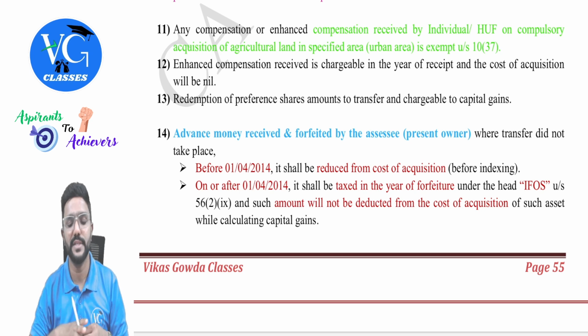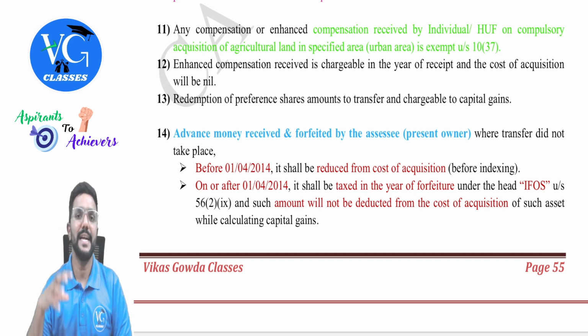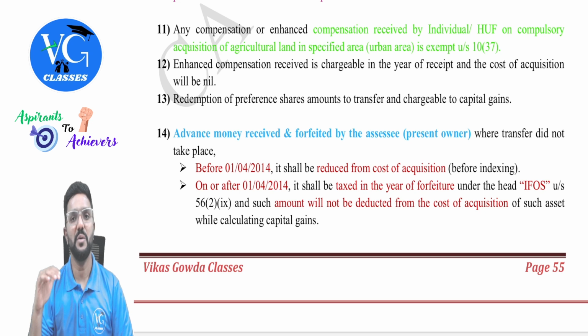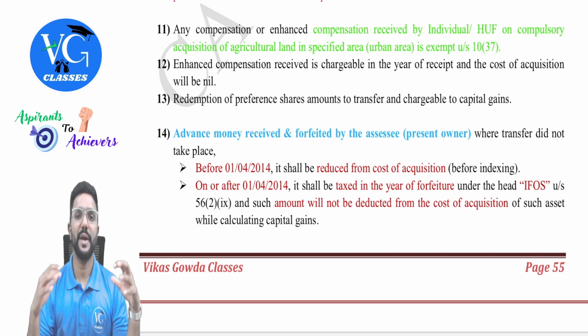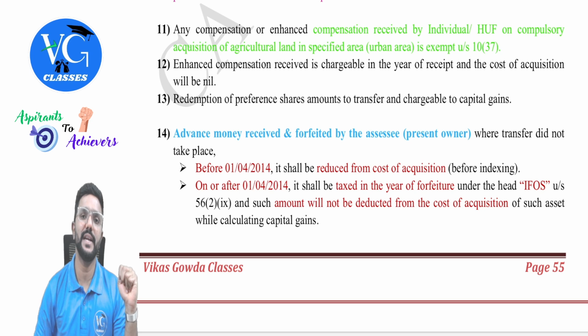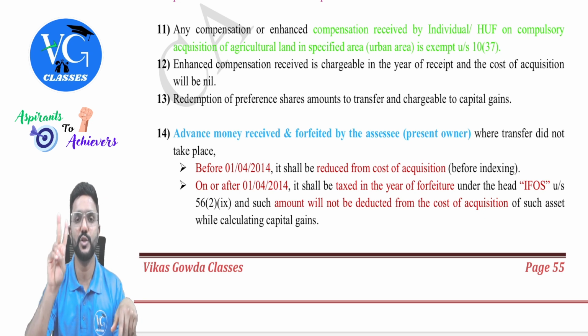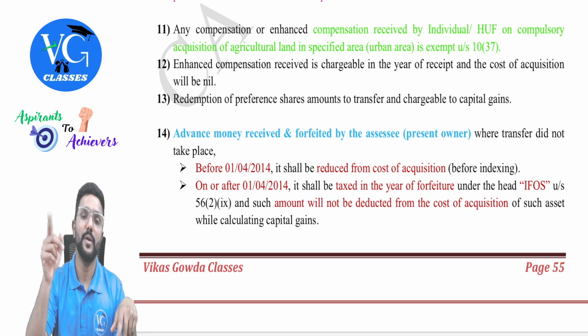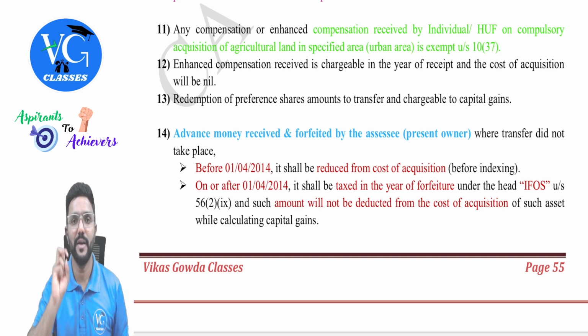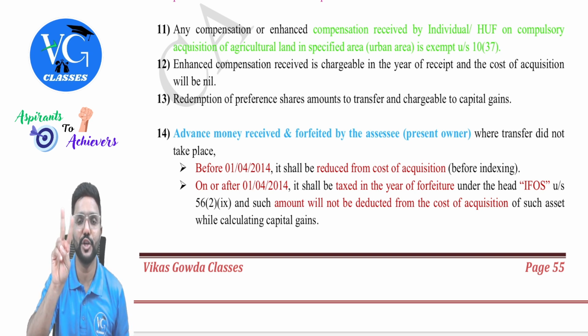Next, enhanced compensation received is chargeable in the year of receipt and cost of acquisition will be nil. What is enhanced compensation? Assume, guys, my land is compulsorily acquired by the government authority and they have fixed a compensation of 50 lakh. But I know my property is worth more than that. So I put a case against the government authority to claim 80 lakh as the compensation. But now the court gave a judgment telling that I am supposed to receive a compensation of 70 lakh. That means 20 lakh more than what they had already fixed. They had already fixed how much? 50 lakh.